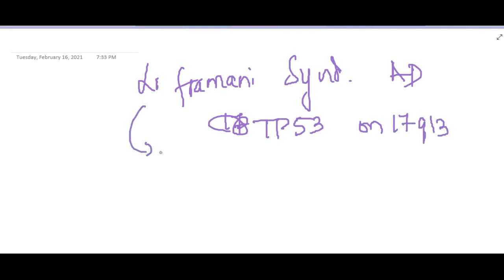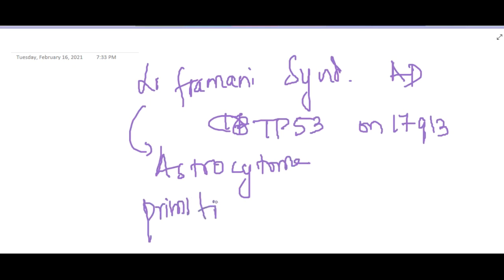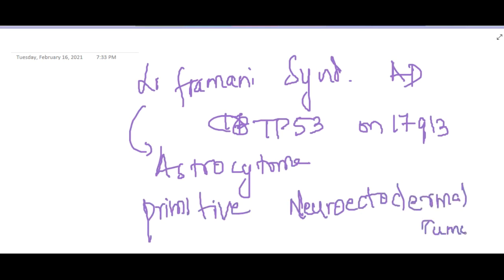It is associated with astrocytoma and primitive neuroectodermal tumor.